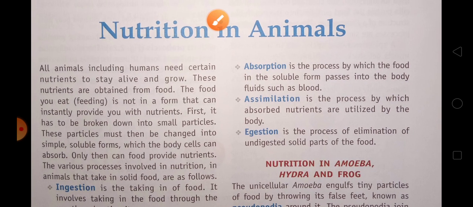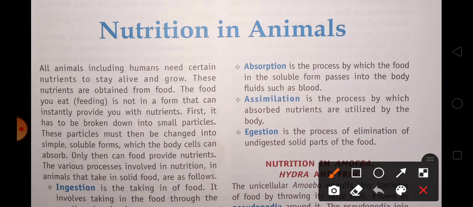And now the third process involved in nutrition is absorption. Absorption is the process by which the food in the soluble form passes into the body fluids such as blood.